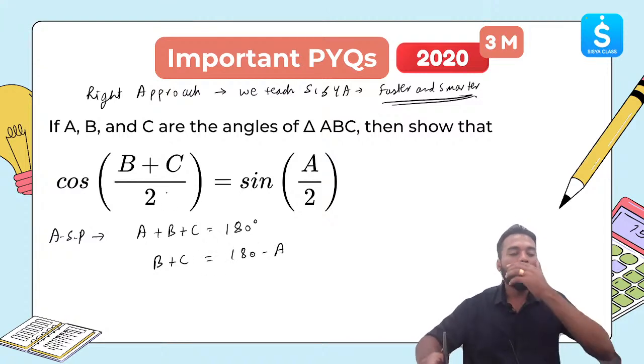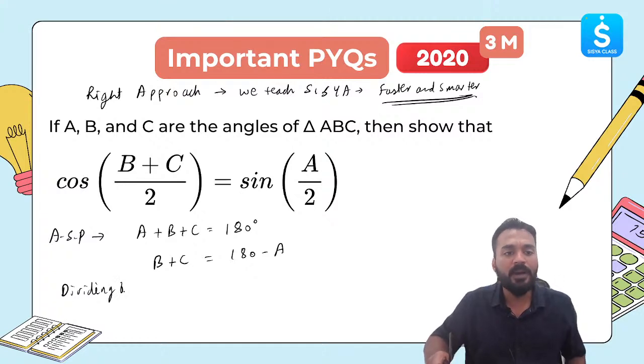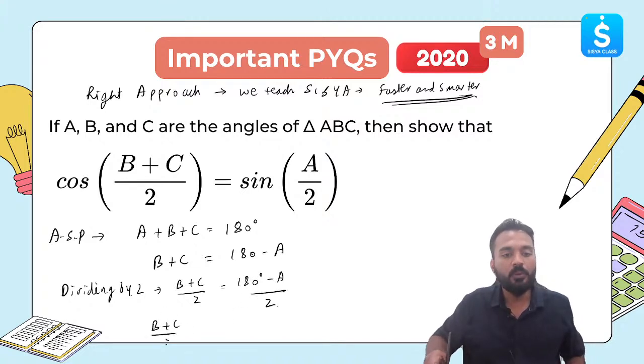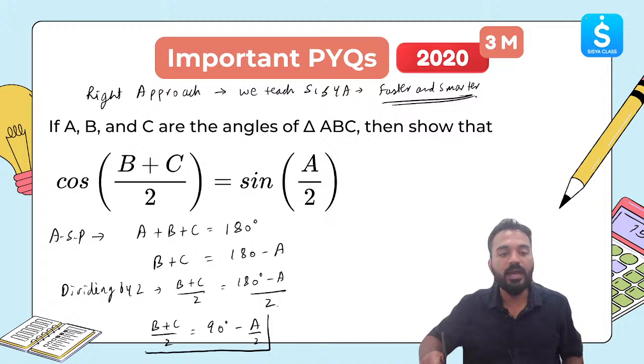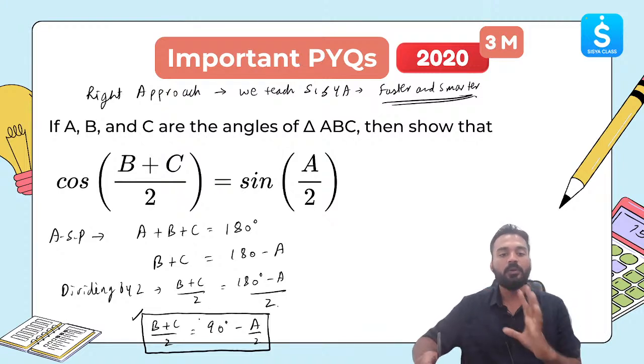Now here in the question, it is (B plus C) by 2, right? So let me divide by 2 on both the sides. If I divide by 2, I'll get (B plus C) by 2 is equal to (180 degree minus A) by 2. This will become 180 by 2, which is 90, minus A by 2. So this is something which I have from the angle sum property itself. I came to this point: (B plus C) by 2 equal to 90 minus A by 2.